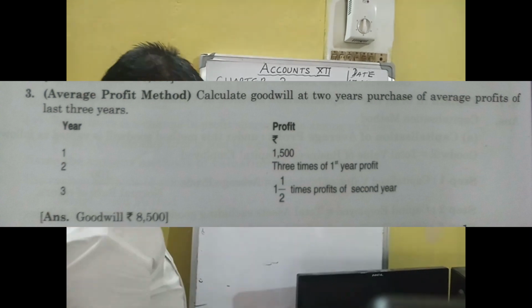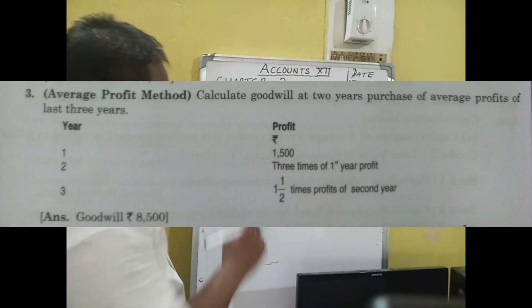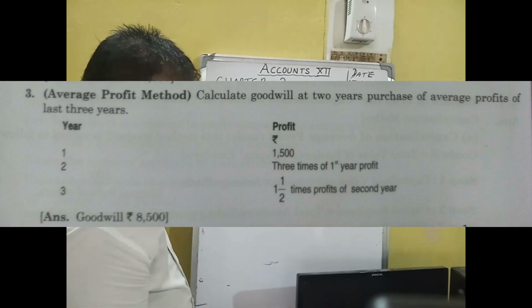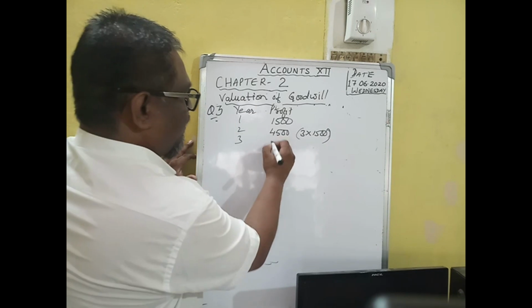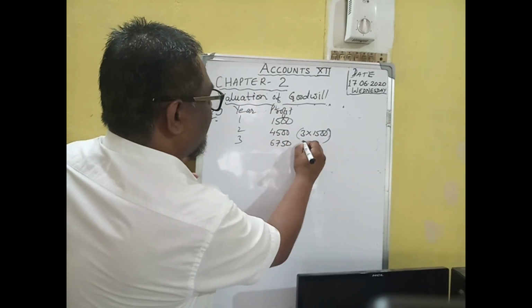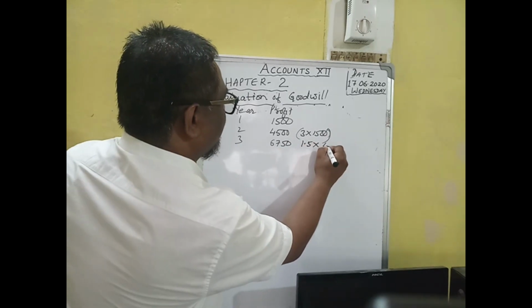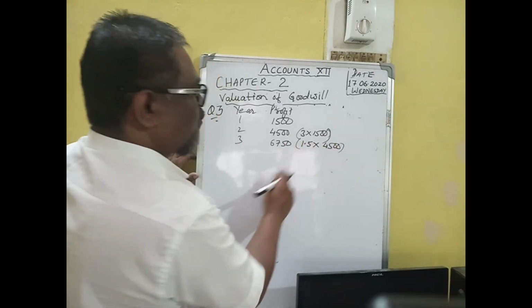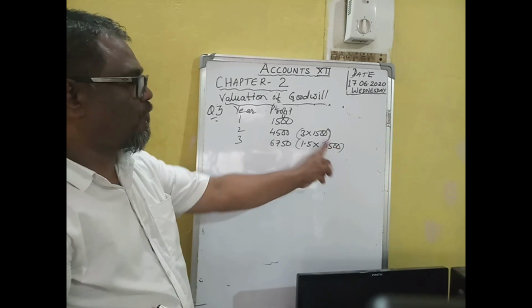And the third one is given as 1.5 times of the second year. 1.5 times of the second year means 1.5 into 4500, so it will come to 6750.